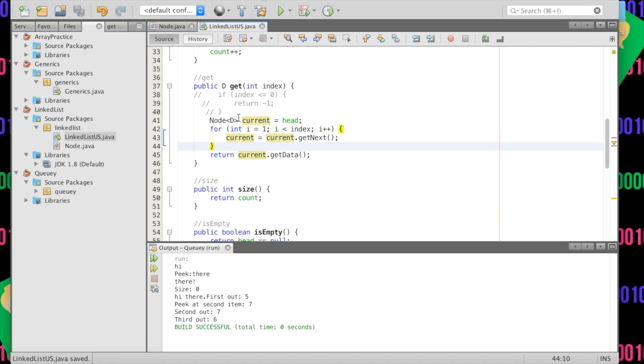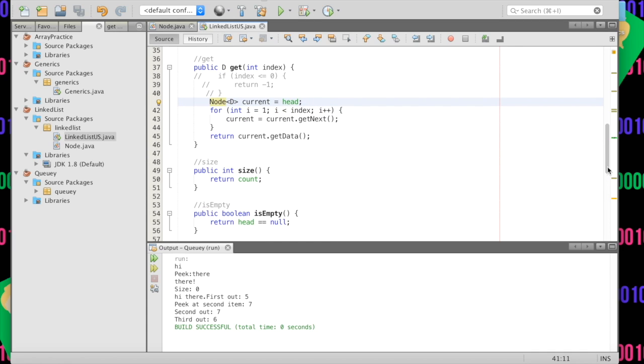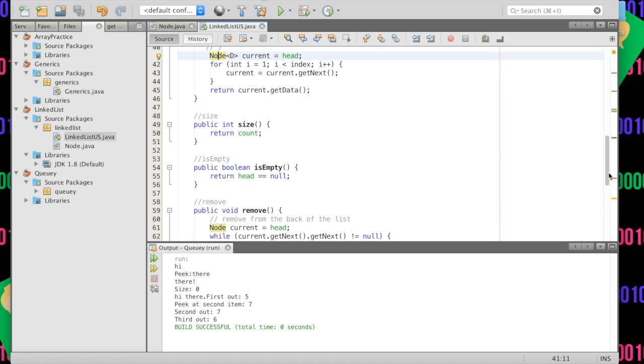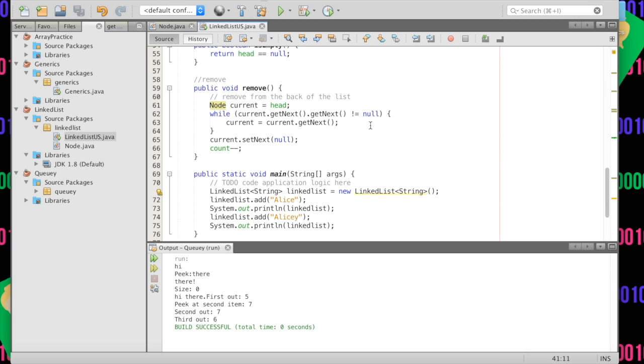What it means is that I wasn't saying what data it could be. We know from everything else it's going to be type D, but we have to actually say, when we create a new node, it's going to have the same type D inside of it. And we're going to scroll down. This is super important. Make sure you do your Ds in front of your nodes. It's very important, or else you'll get errors and you'll not be a happy camper here in the coding world.